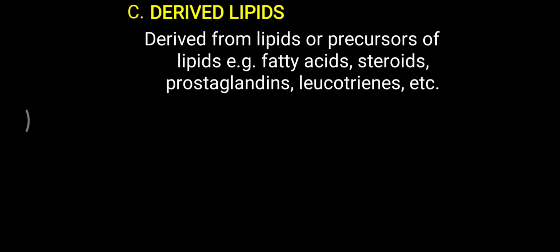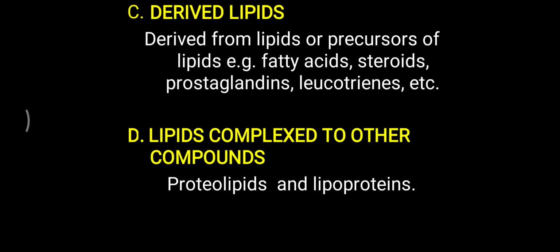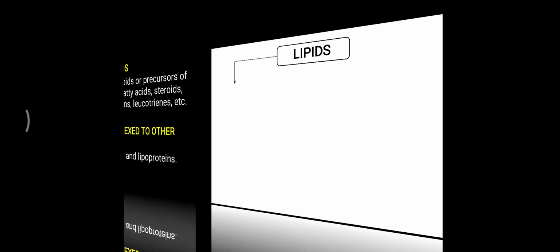So in general we have seen three classifications: simple lipid, for example neutral fat or triacylglycerol, or another best example, wax. The second important classification of lipid is compound lipid, which is again divided as phospholipid and glycolipid. Now the third one is derived lipid, and the fourth one is lipid complexed to other higher molecules or compounds. Mostly protein is attached, making proteolipids or lipoprotein. So these are the main four classifications of the lipid.